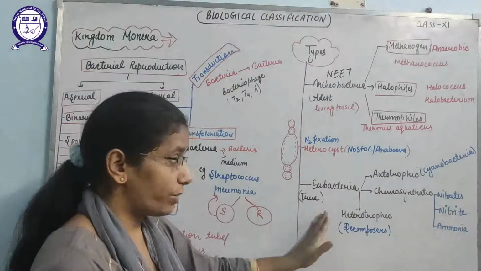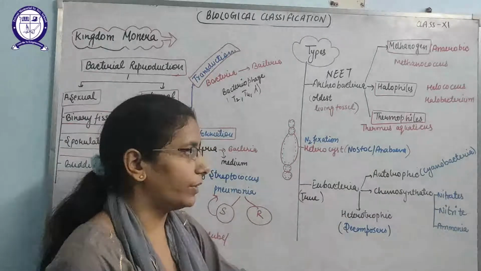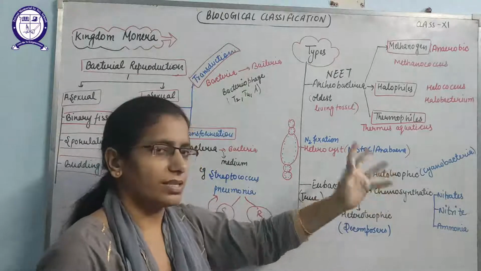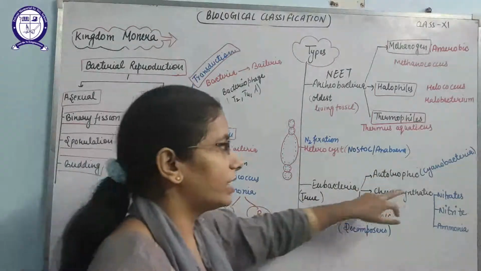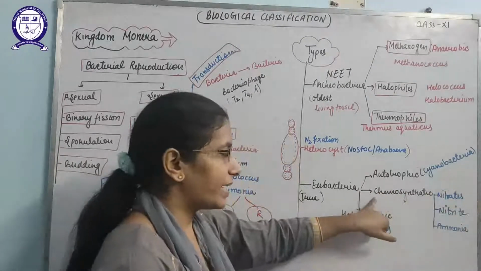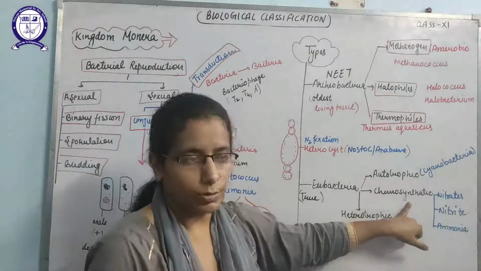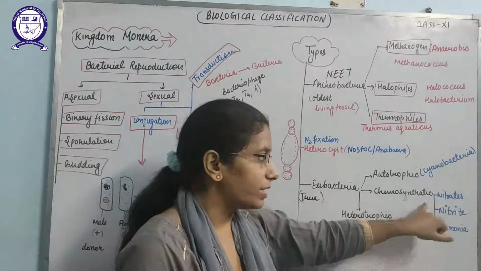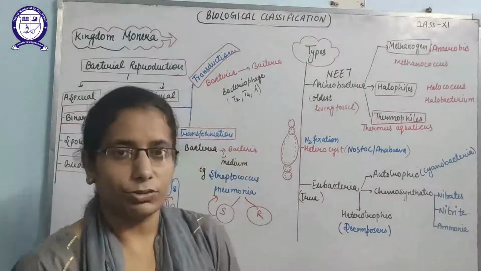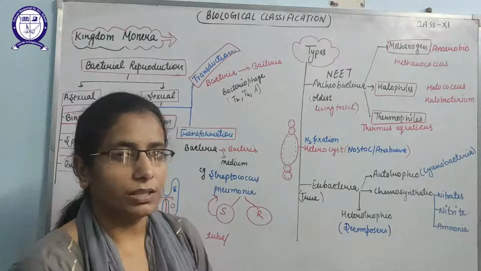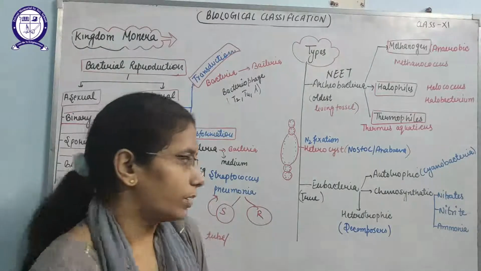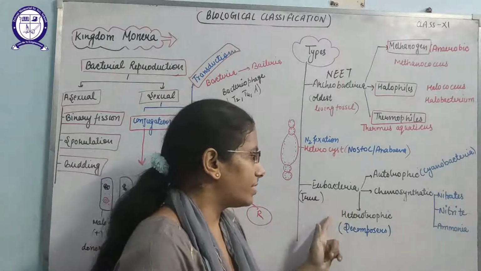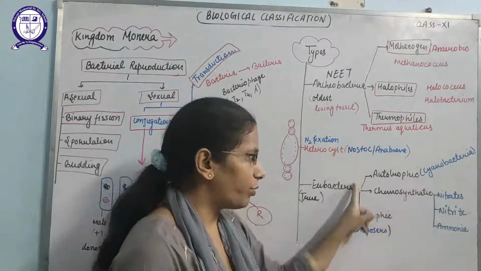So eubacteria, known as the true bacteria, can show three types of nutrition. I have written here autotrophic nutrition, where they can perform photosynthesis with the help of some necessary proteins and pigments found over there. Example is the cyanobacteria. And second are the chemosynthetic bacteria, which can make their food by breakdown of chemicals. Chemicals means nitrates, nitrites, ammonia, hydrogen sulfides. So they can take the nitrogen and the sulfur along with hydrogen from there and also fix the carbon with the help of carboxysomes. So these both are types of autotrophic nutrition.